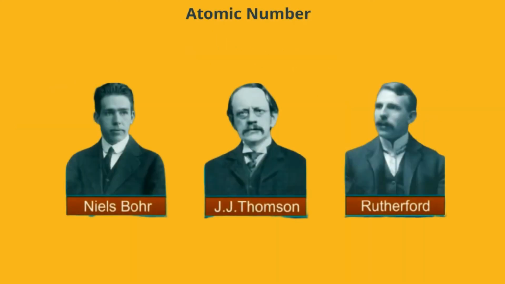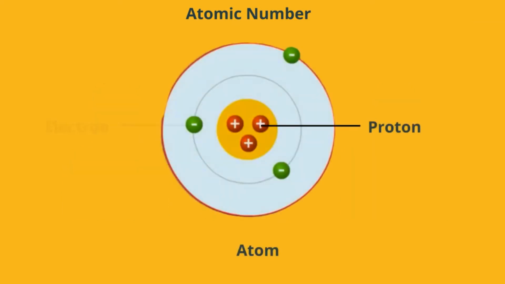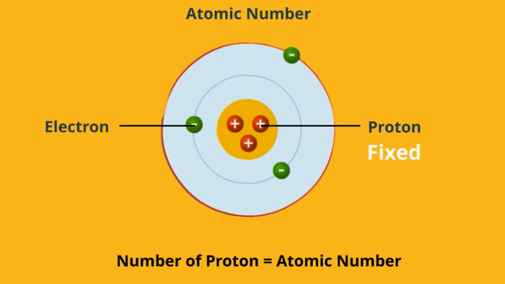Based on the study made by different scientists on an atom, it was concluded that any atom is made up of a fixed number of charged particles called protons and electrons. Scientists proposed that an atom is made up of two kinds of particles. Positively charged particles are protons and negatively charged particles are electrons.